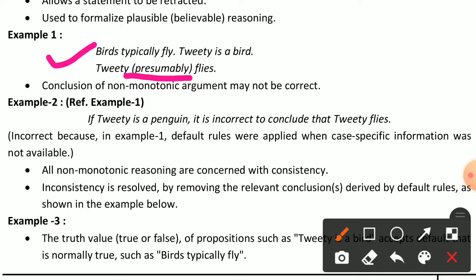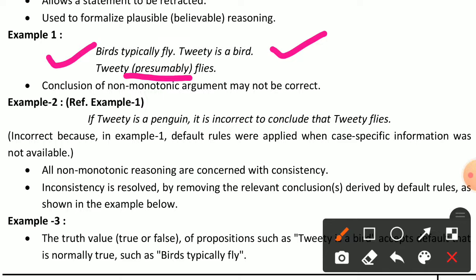Here some sentences are given in example 1. First is birds typically fly. We can find out the bird who can typically fly, and here we can take the bird Tweety. So we write Tweety, in brackets, probability of flies. We can find out whether the bird Tweety can fly or not. So our conclusion is that the non-monotonic argument is not correct.